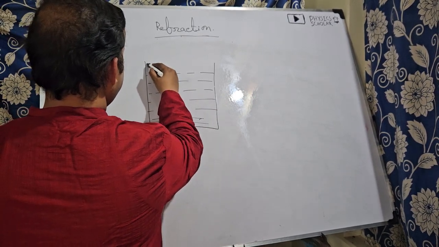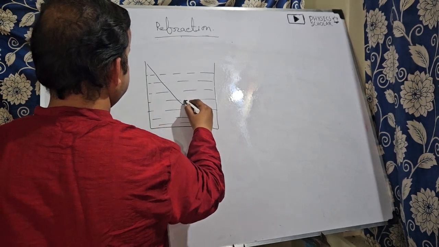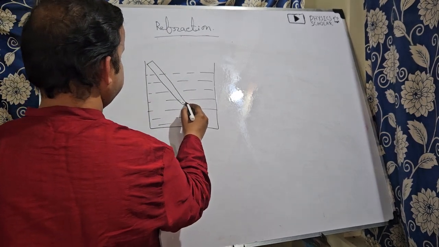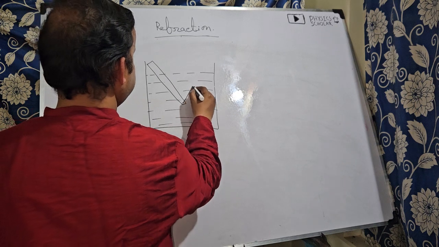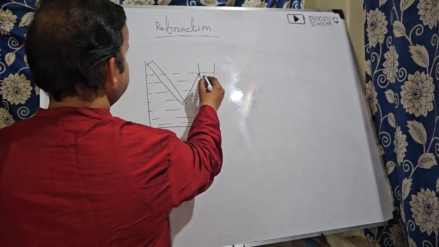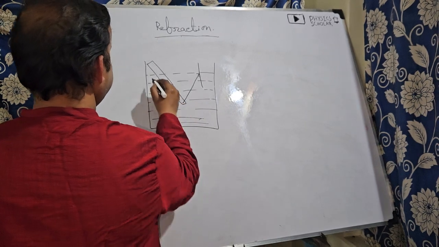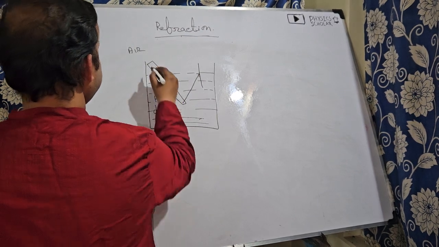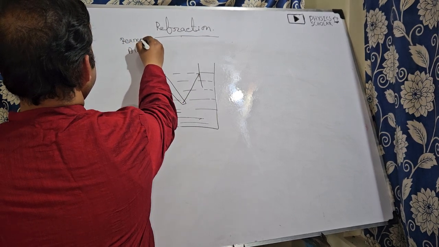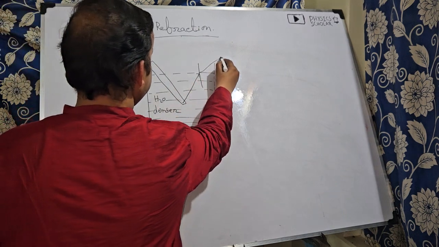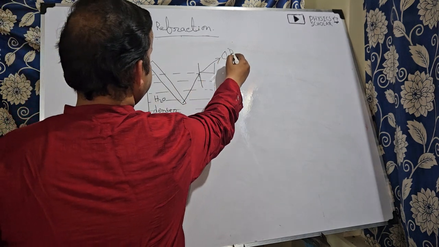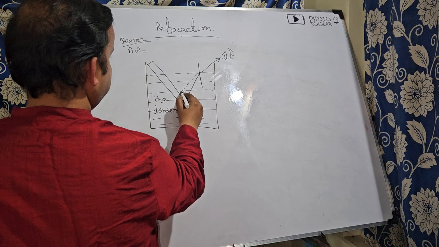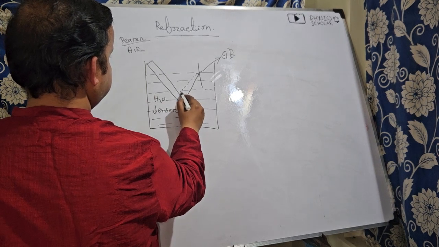Okay, suppose we imagine a stick underwater, then what will happen? Suppose let us consider this portion. So from this portion the ray of light will be incident. Okay, so this is the water medium and this is the air medium. So it is the denser medium, it is the rarer medium. So what will happen? It will move away from the perpendicular. So if we keep our eyes over here, suppose this is point A. So we will see this at A dash.